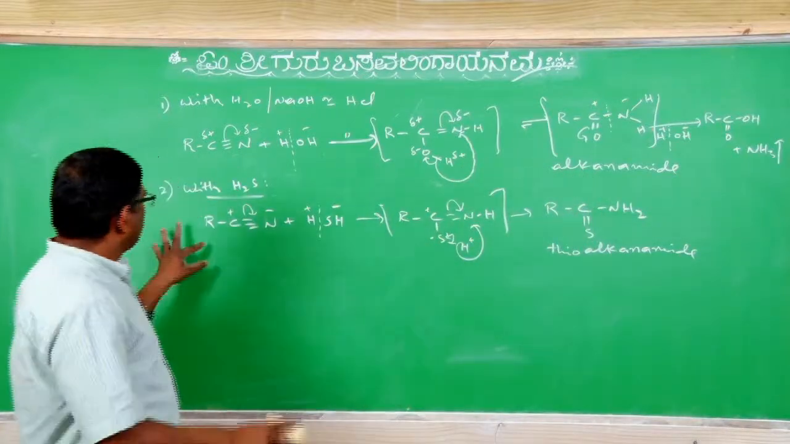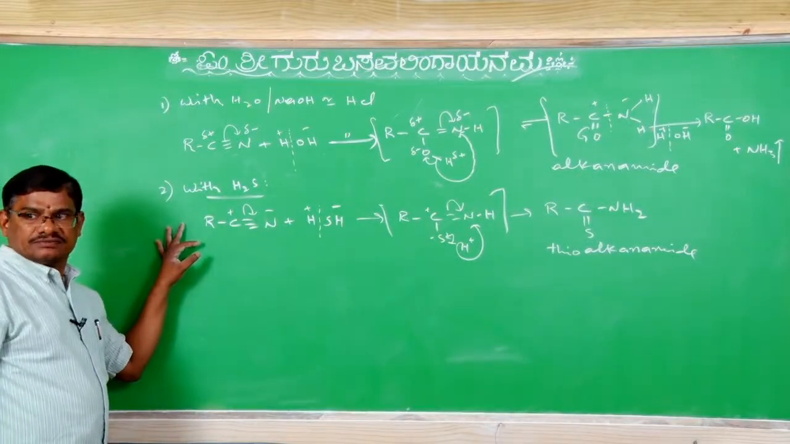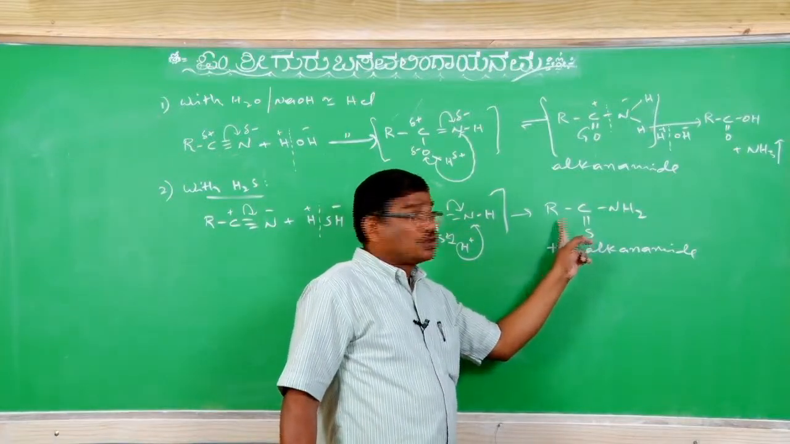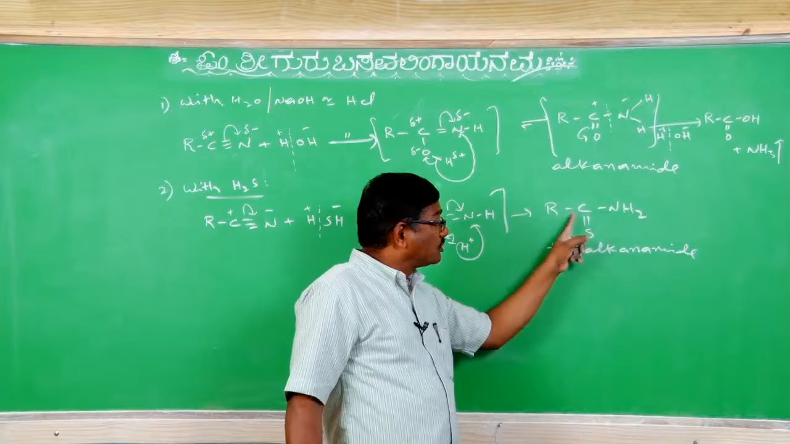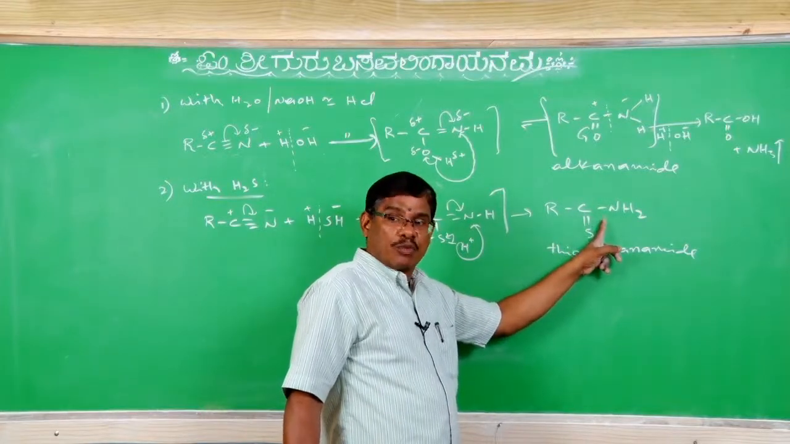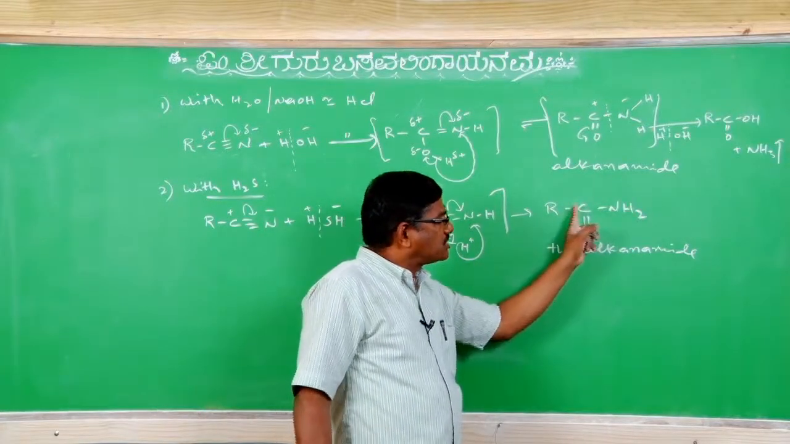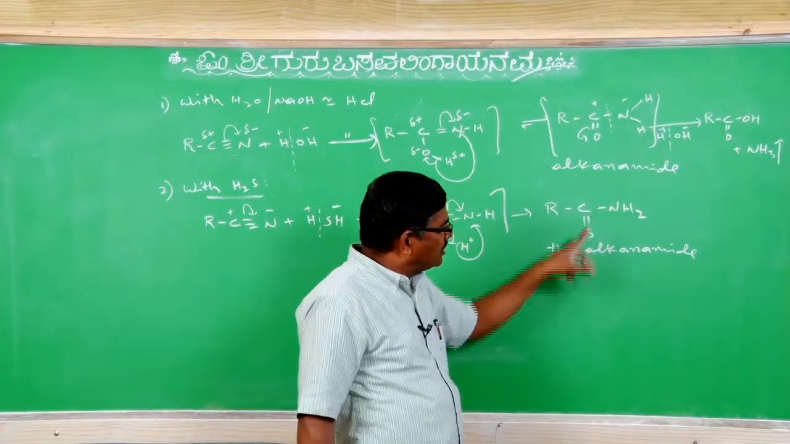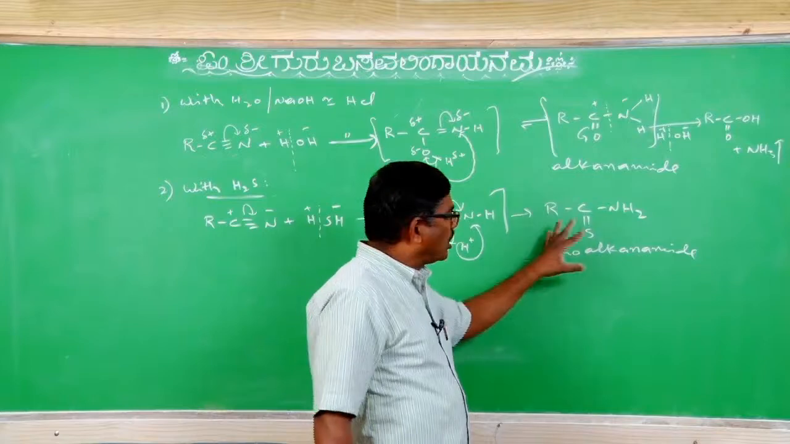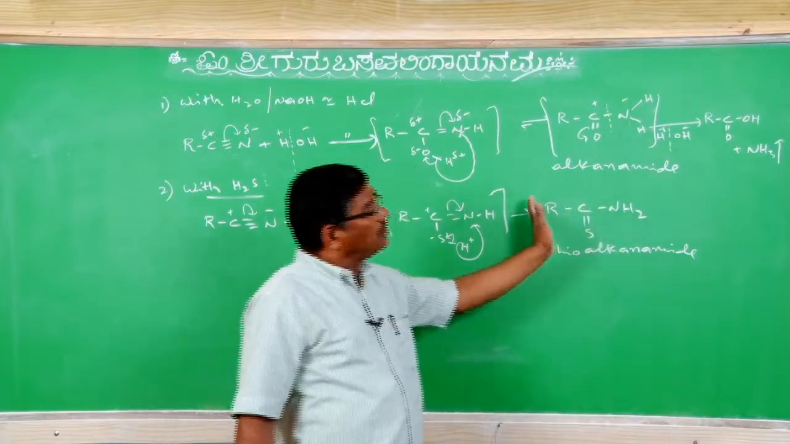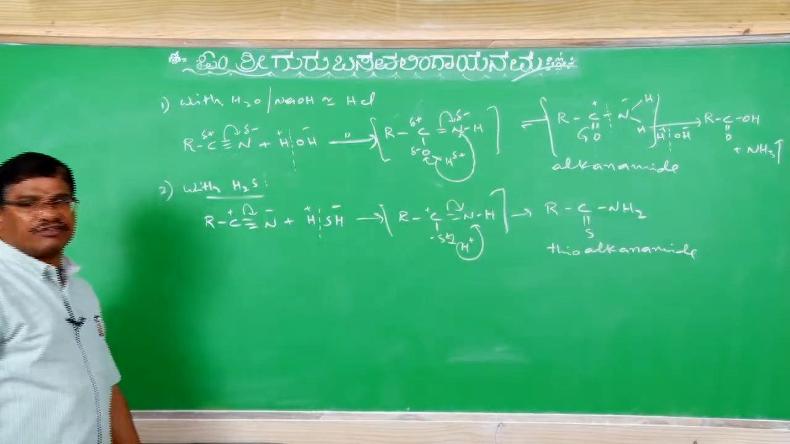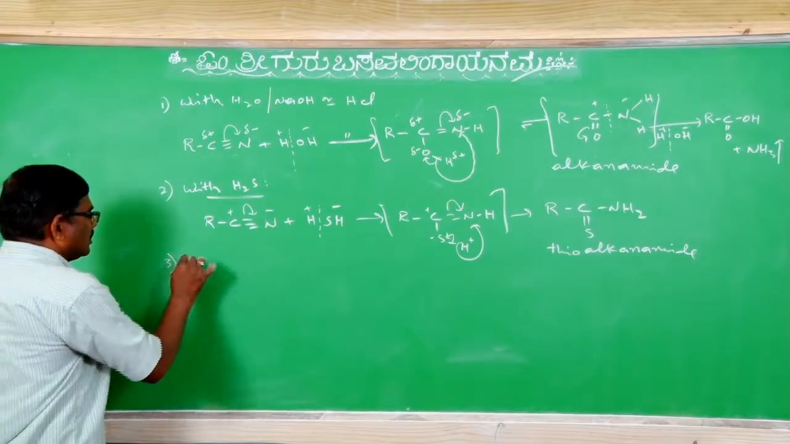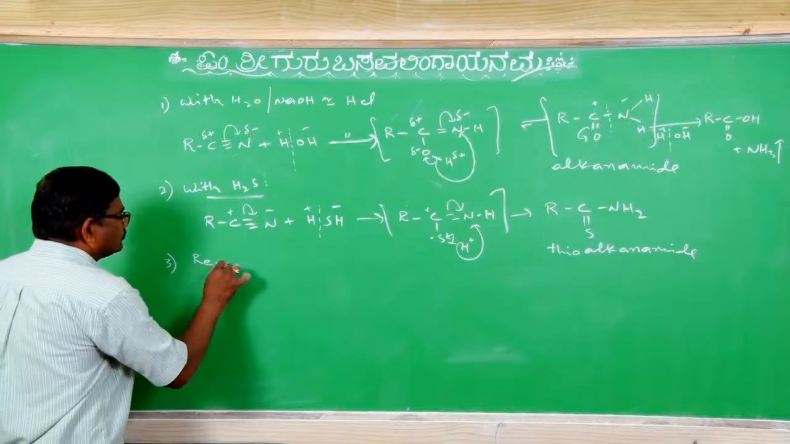Clear? So in that way, with H2S, it is a single step only. Further, with one more H2S, it is unstable. 2 sulfurs are there on the same carbon, so the hindrance will be more, and then RC double bond S, OH is unstable. That is the reason why it is difficult. Thioalkanamide is as far as it is able to form, but later hydrolysis like water is difficult. Clear? So that is with H2S. Next, reduction.